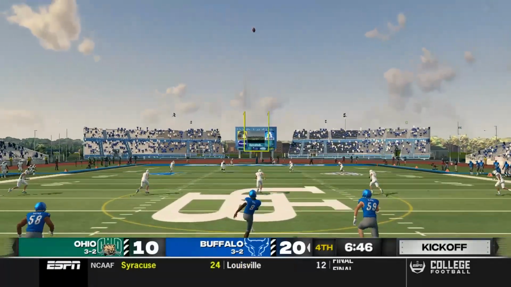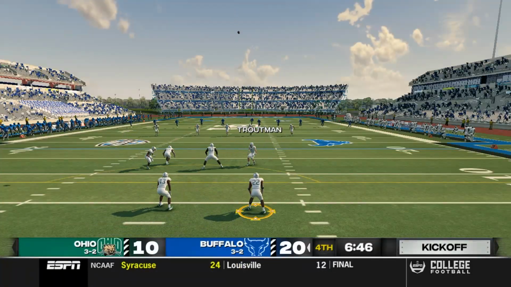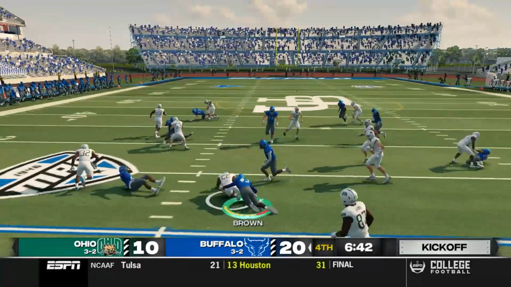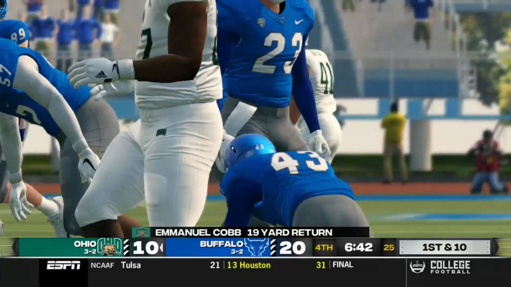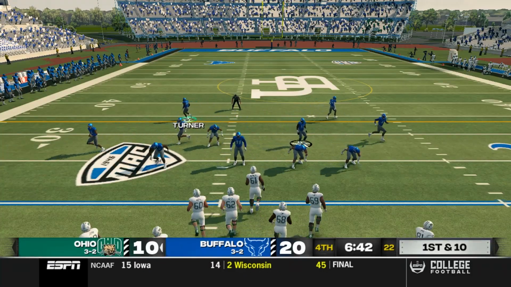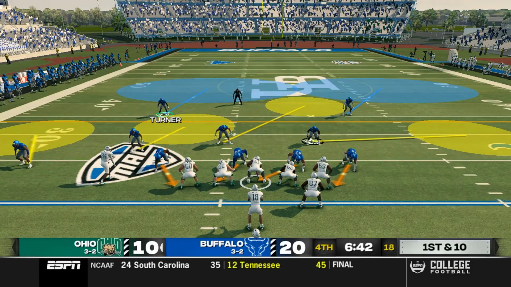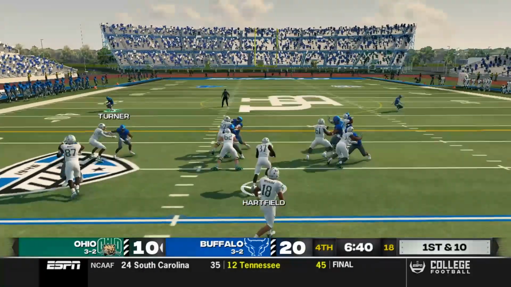And our punter Brown kicks it away. Let's see what they can do. Cobb takes the return. Troutman misses the tackle, but Brown comes through and makes it. Smith-Njigba and the Bobcats have got to start feeling the pressure of this game as they take over with 6 minutes and 42 seconds left, needing 2 scores.